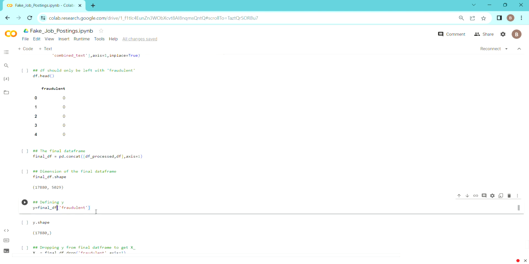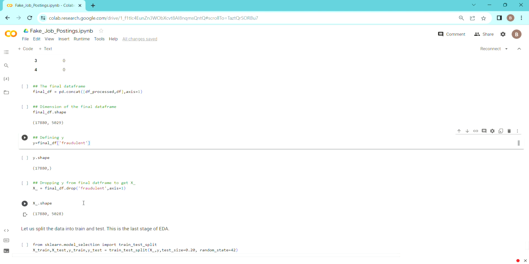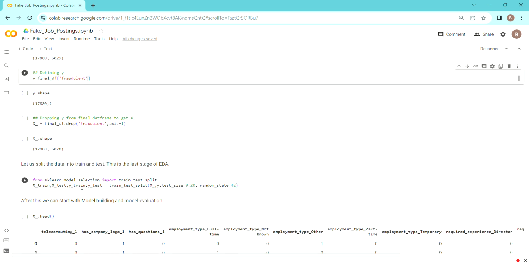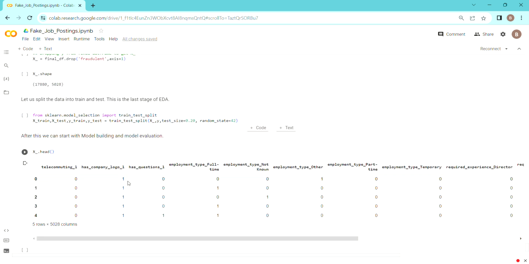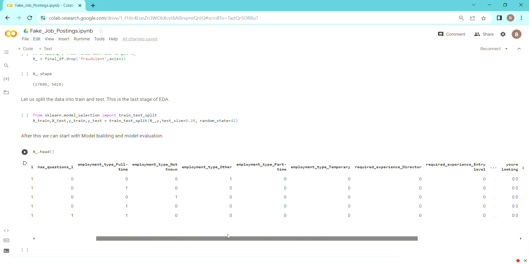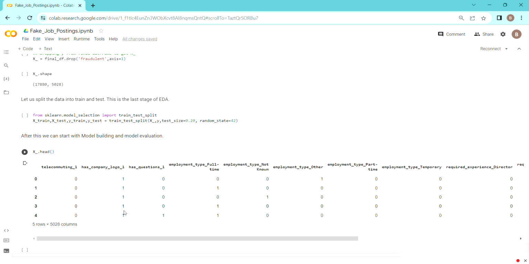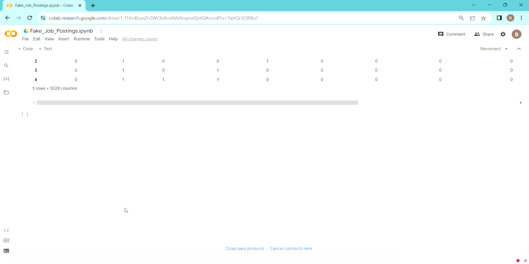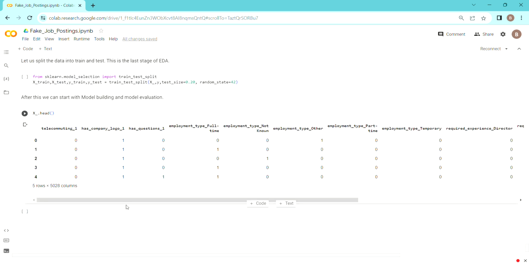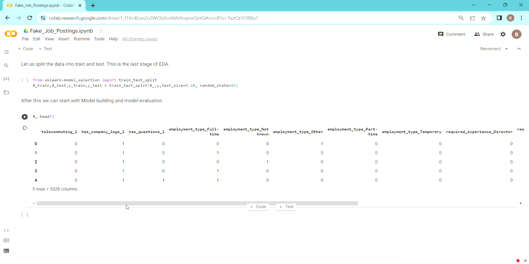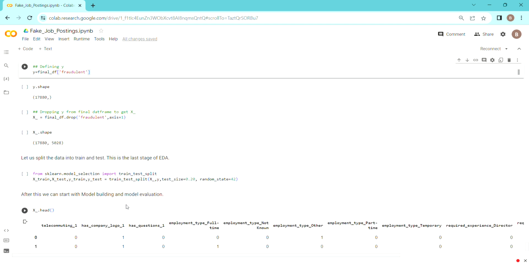So I have defined y here, and I have defined x here. Then I have used train test split to split the data. After this, if the features are very high, we can perform PCA and build the model, but I have not done that so far. So that was the EDA that I have done.